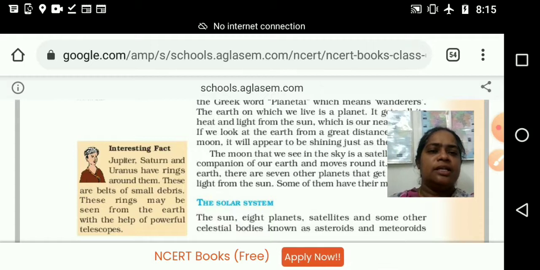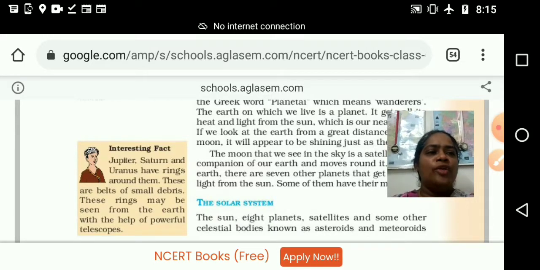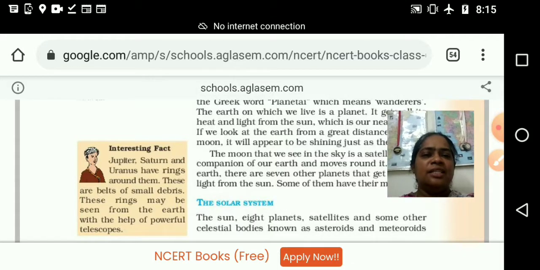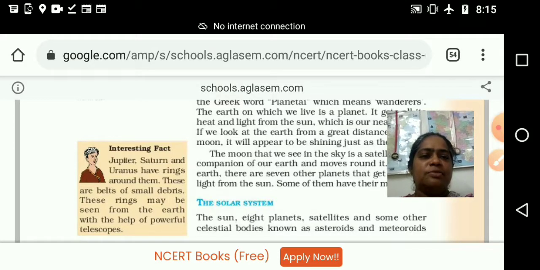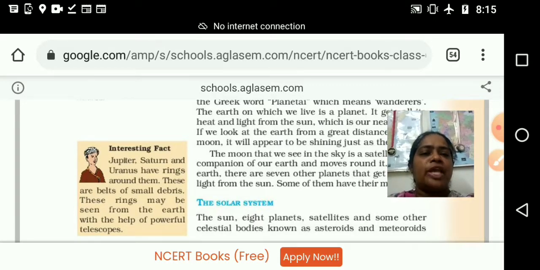It is like a belt. Just as we wear a belt with jeans or pants, these planets have a belt like that. These three planets have their own ring. These rings may be seen from Earth with the help of a powerful telescope. If we look with our eyes, we can't see them, but with a powerful telescope, we can see the rings of these three planets. Which planets? Jupiter, Saturn and Uranus.